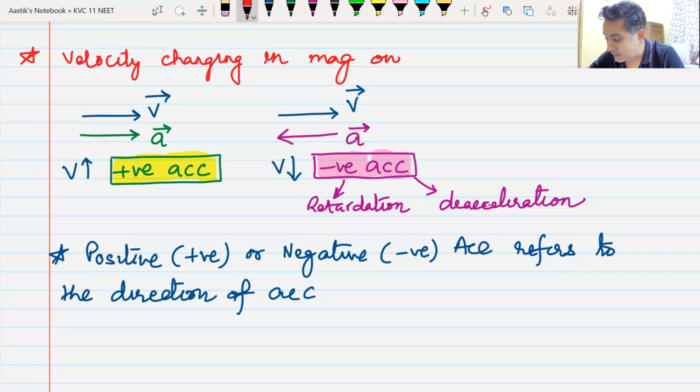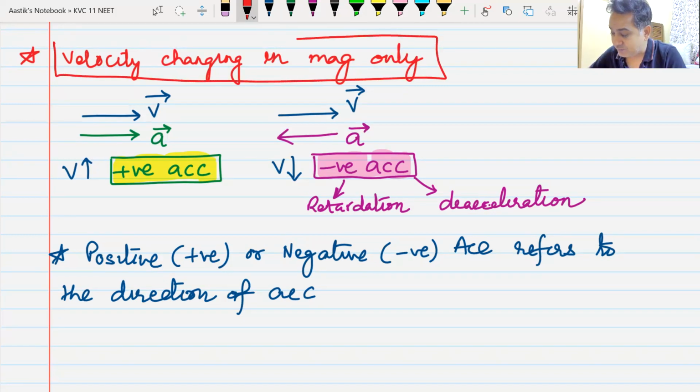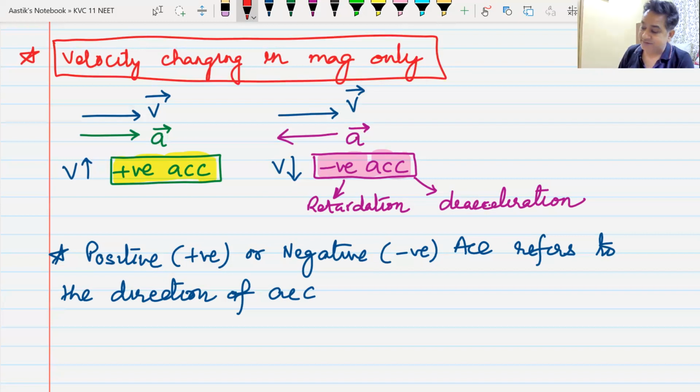When I say only, it is not changing the direction of velocity, my dear friends. It is only changing the magnitude of velocity. Do we understand this? That is the first thing, positive or negative acceleration. Acceleration changing velocity in magnitude.